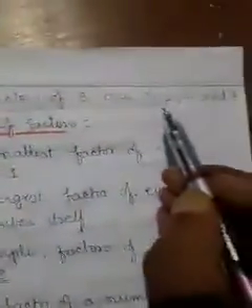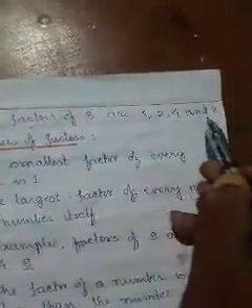So what will be all the factors? All factors will be 1, 2, 4 and 8.